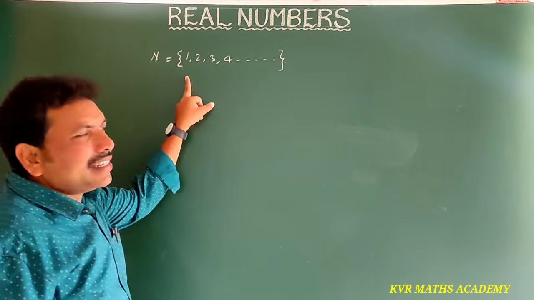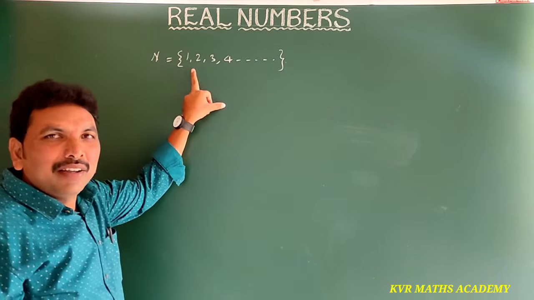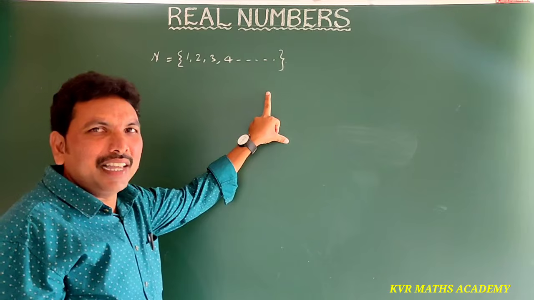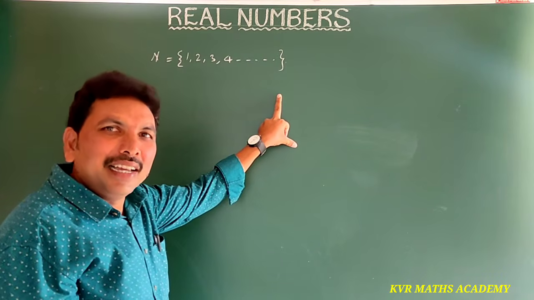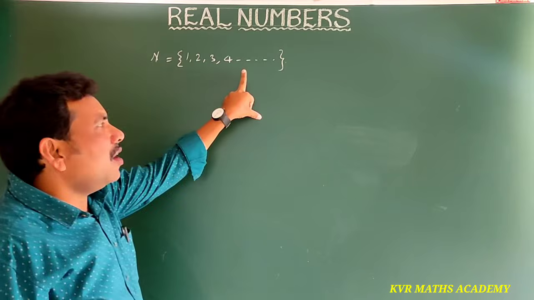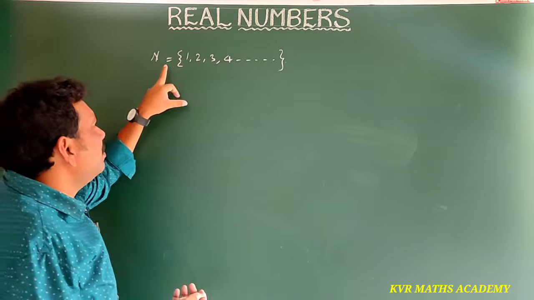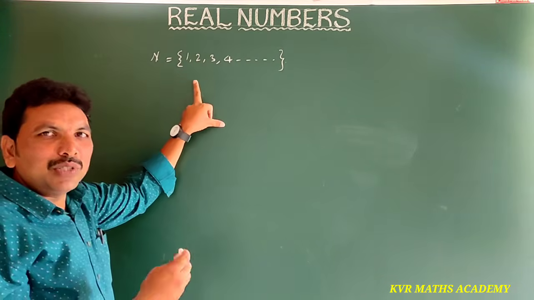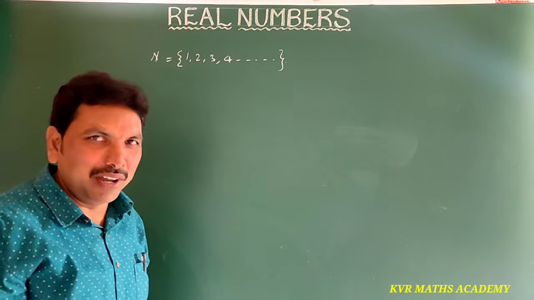What is the smallest natural number? 1. Biggest natural number? We can't say, simply we can say infinity. So all the counting numbers are called natural numbers. Natural numbers are represented by N. N is equal to the set of 1, 2, 3, 4 and so on.